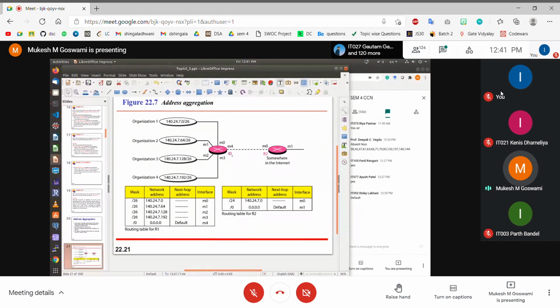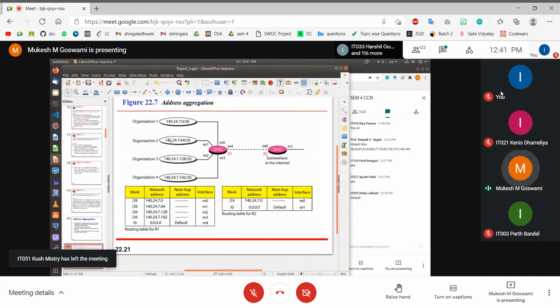So what we can do is, instead of having 4 different /26 entries in the routing table, how do I formulate the routing table of R1? Oh, sorry, how is the routing table of R2 formulated? So this is the routing table of R1. The routing table of R1 says that this network 140.24.7.0 is connected directly on M0.